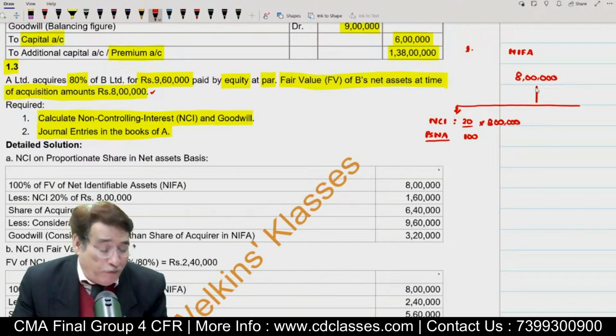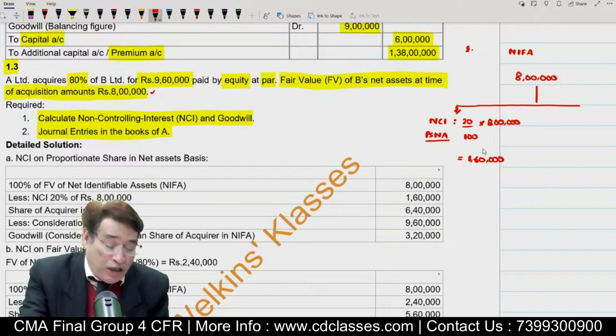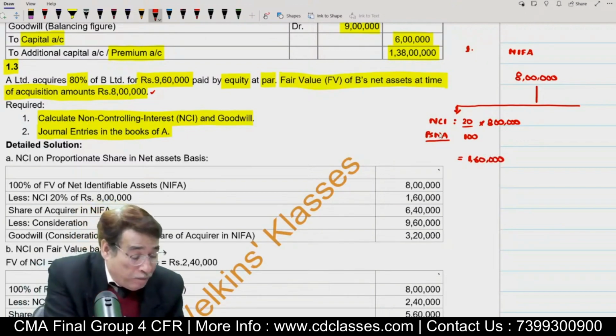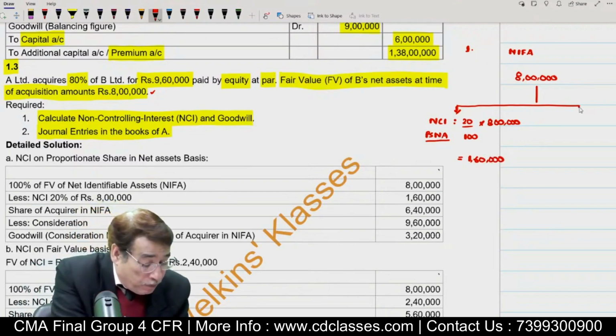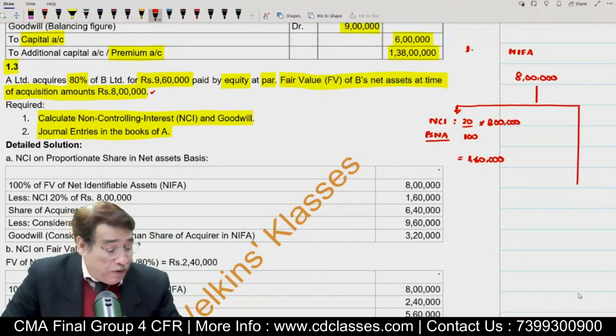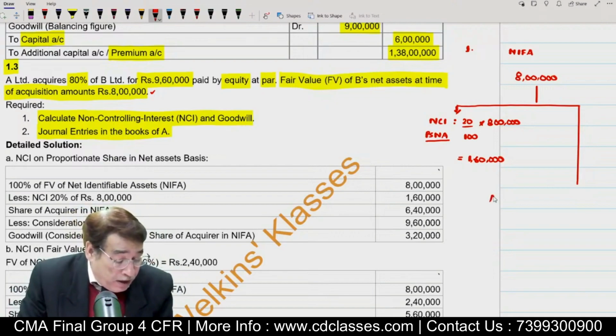It means out of net identifiable assets of 8 lakh, 1,60,000 worth of net identifiable assets belong to NCI as per this approach. Now, the acquirer share. A is the acquirer company. A's share of net assets, if I deduct the same, will be equal to 6,40,000.